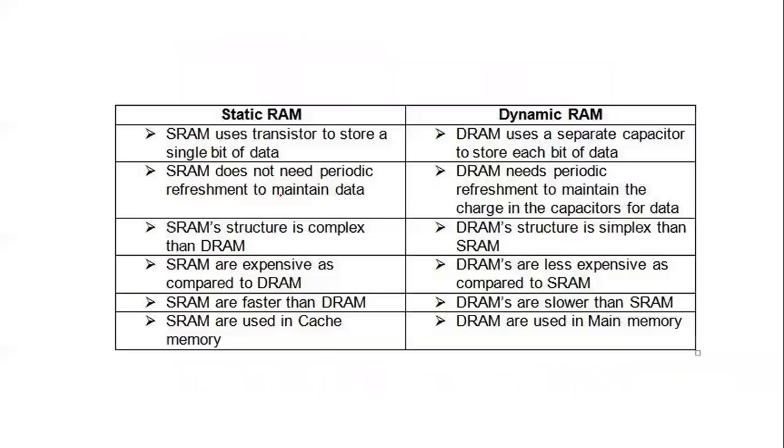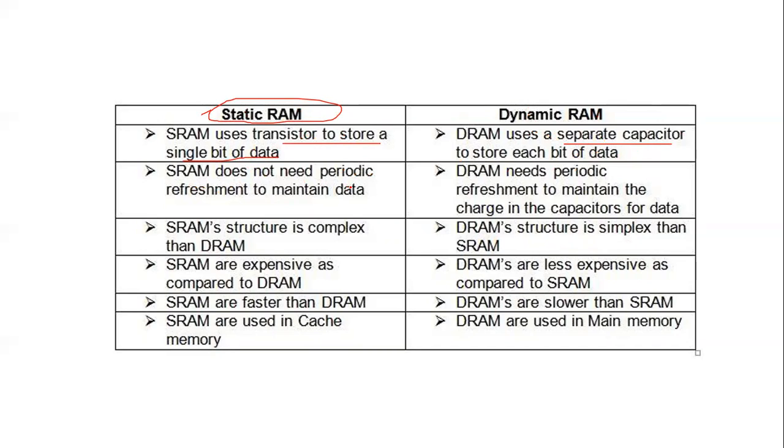Before going to the answer directly, let's understand what static RAM and dynamic RAM are. Static RAM uses transistors to store a single bit of data, whereas dynamic RAM uses a separate capacitor to store each bit of data.